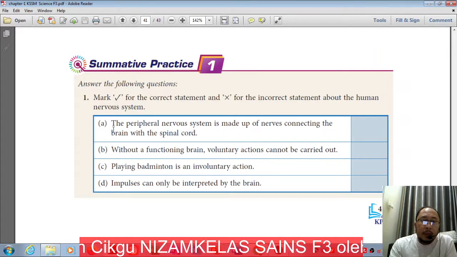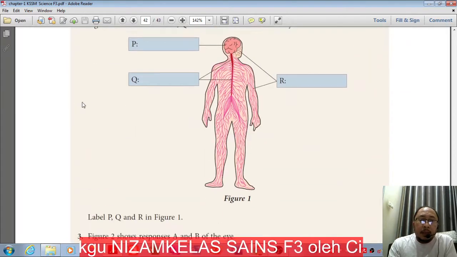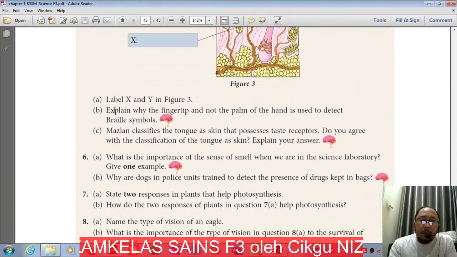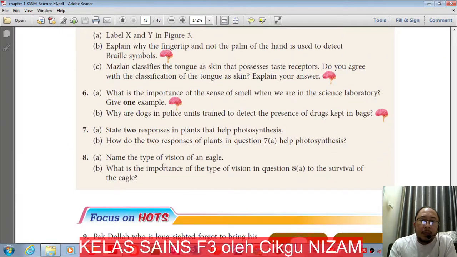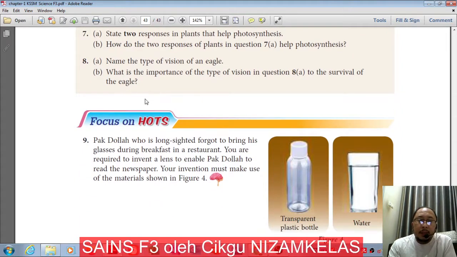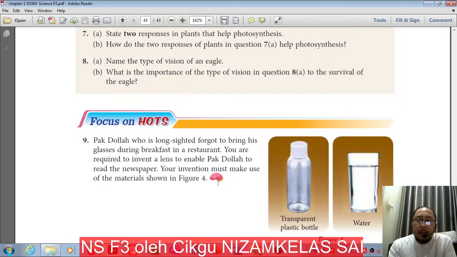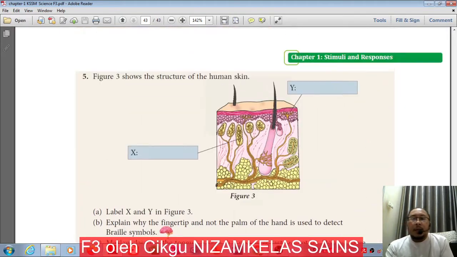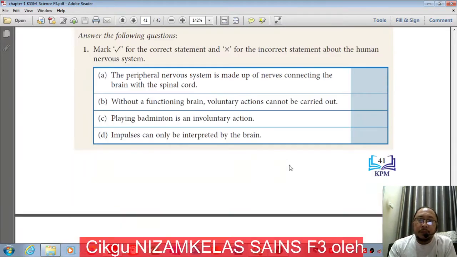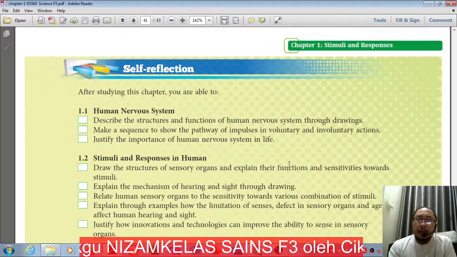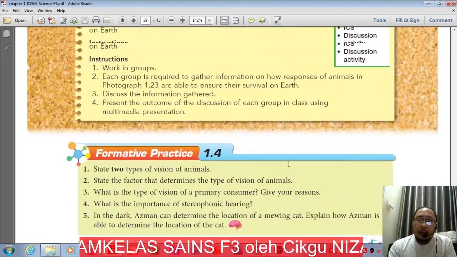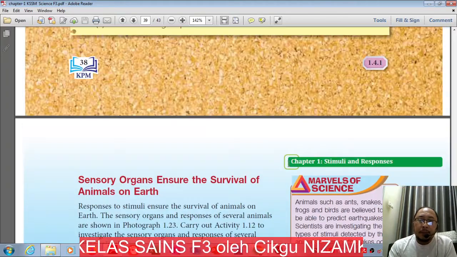Answer all the following questions, question number 1, 2, 3, 4, 5, 6, 7, 8, all the questions given in this textbook. I hope that you can do the instruction given here, and because I have my own job today, I ask you to do all these things.